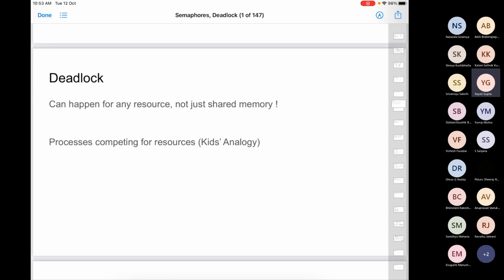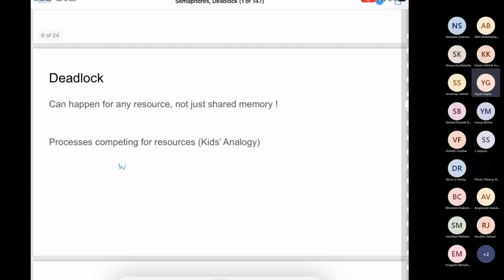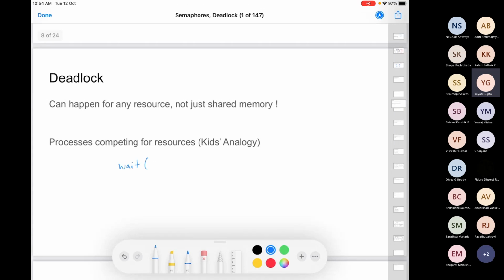We'll talk about how often it happens, but a very simple example is two processes, one of which requires a disk and another which requires a printer. In the code, the first one is waiting for the disk, another one is waiting for the printer. These need not essentially be shared variables, they can be any resource in your system.